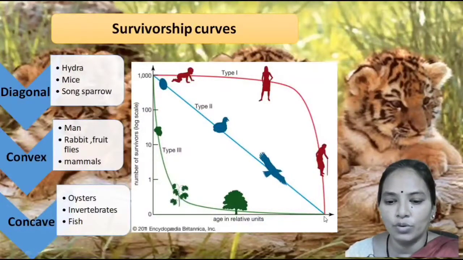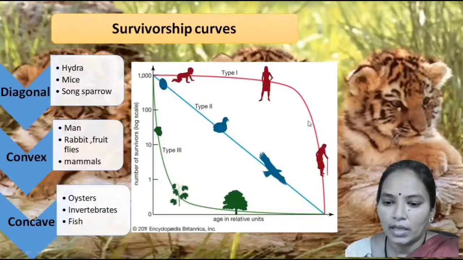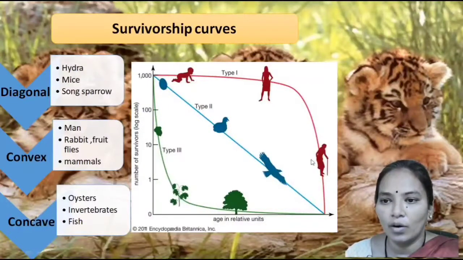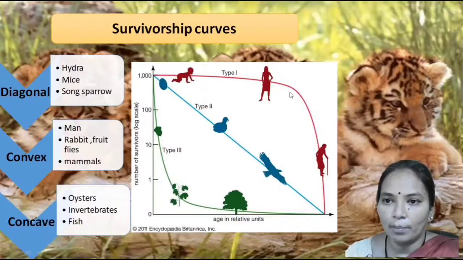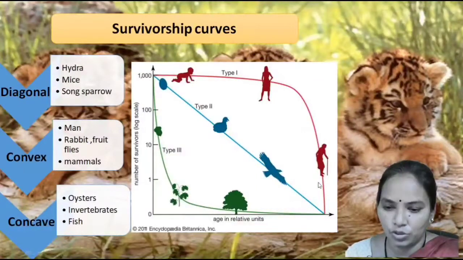Most individuals in the convex or type 1 curve live their full life potential, and they die at an old age. So when a small baby is born, it will live a happy life and die after they attain a particular age.